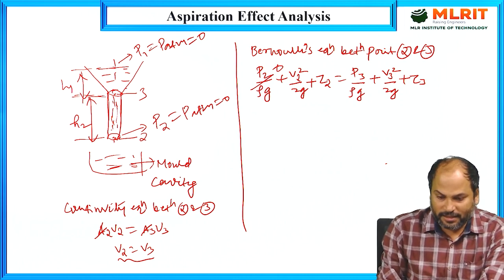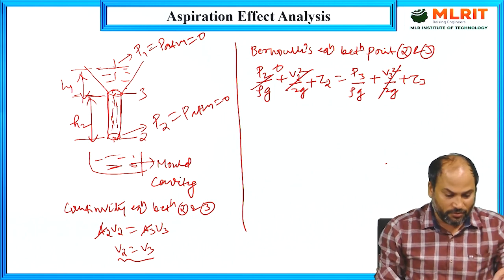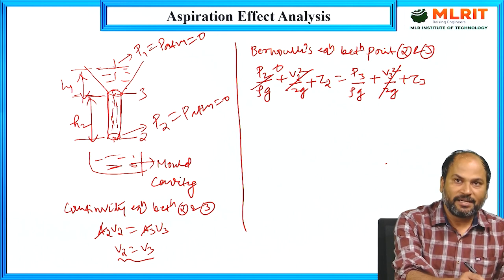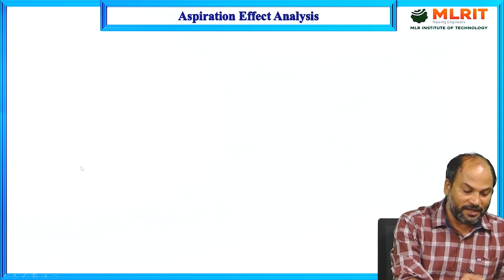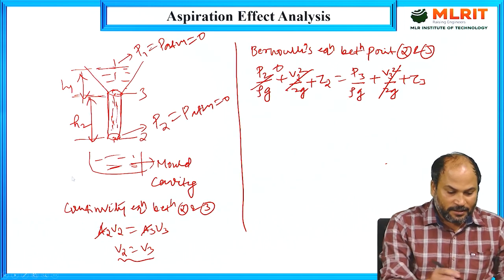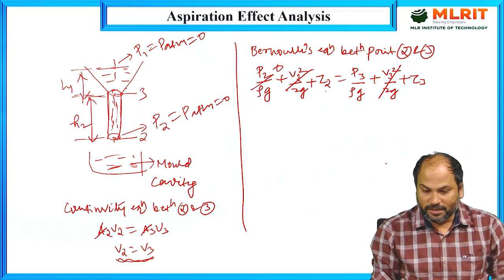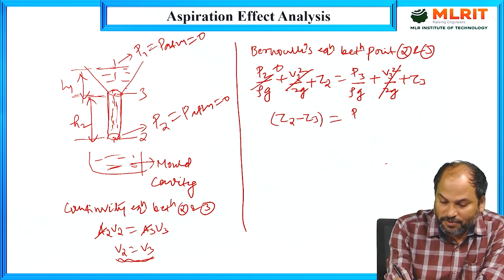And V2 and V3 are equal. Just now we have proved this, because the area of cross section at this point and at this point, these two points, are the same. So we have already seen V2 is equal to V3, so these two terms will cancel out. So finally what we are left with is Z2 minus Z3, which is equal to P3, the pressure at point 3, upon rho g.